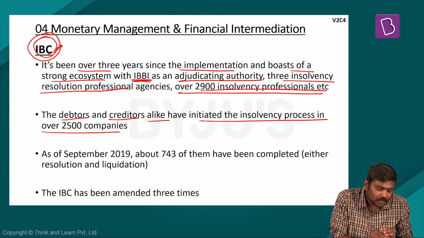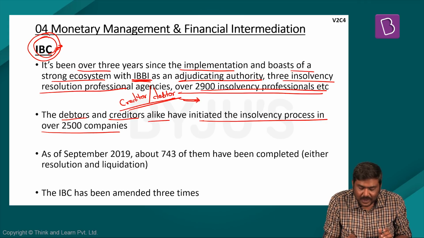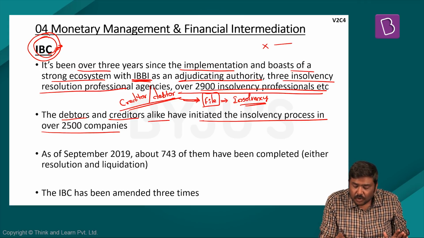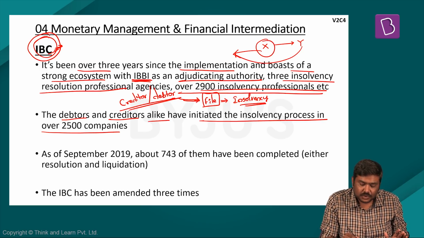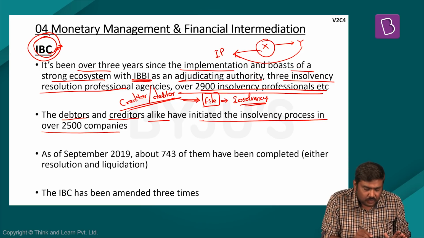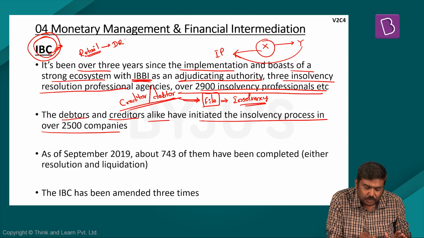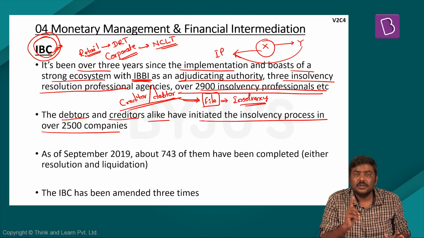Under the Insolvency and Bankruptcy Code, either the creditor or the debtor can approach the respective authority to file a case against a borrower or to start insolvency proceedings. It simply means if X has borrowed from Y, either X can approach or Y can approach a respective authority to start insolvency proceedings. In case of retail borrowers, the insolvency proceedings will be held by the Debt Recovery Tribunal, and in case of corporate borrowers, the insolvency proceedings will be held by the National Company Law Tribunal.